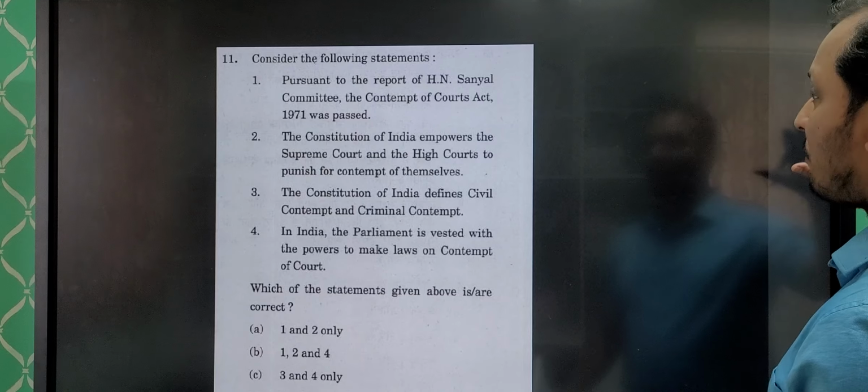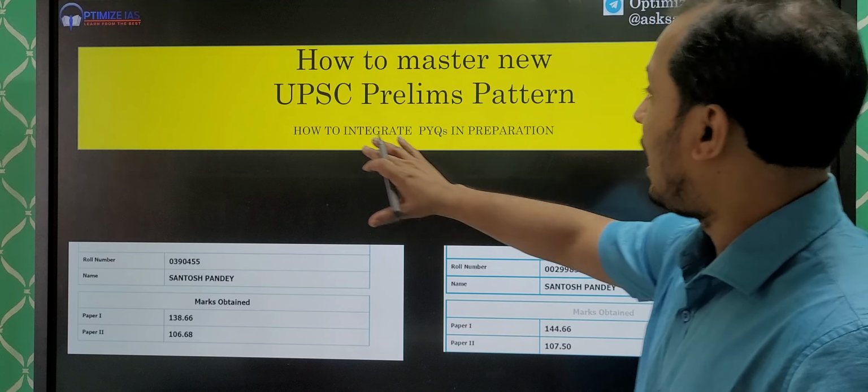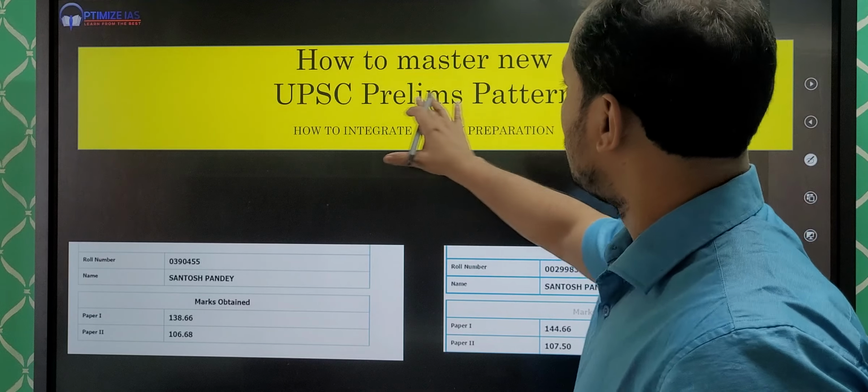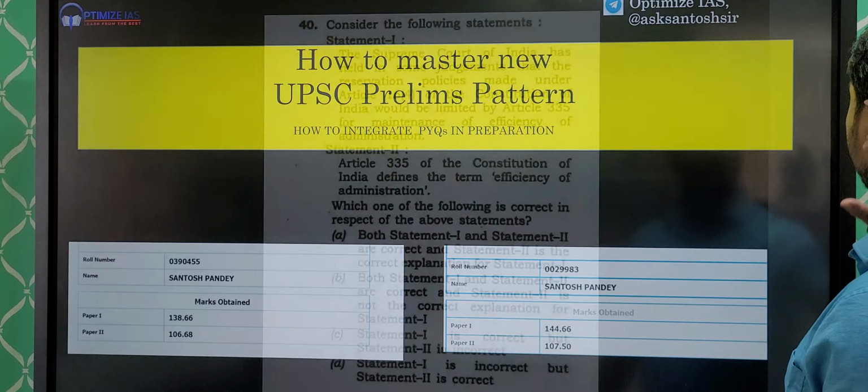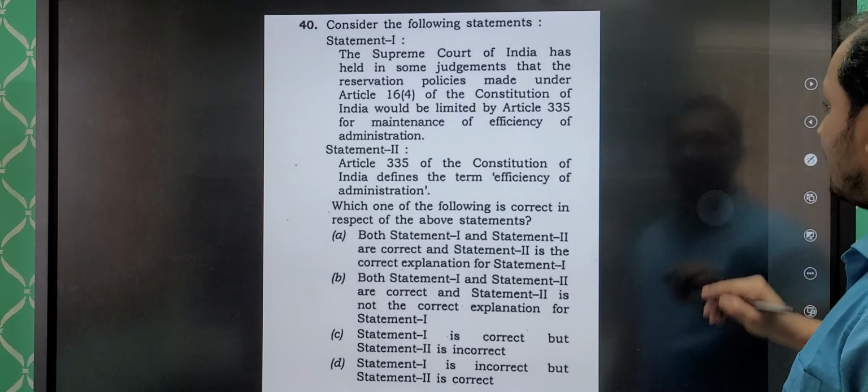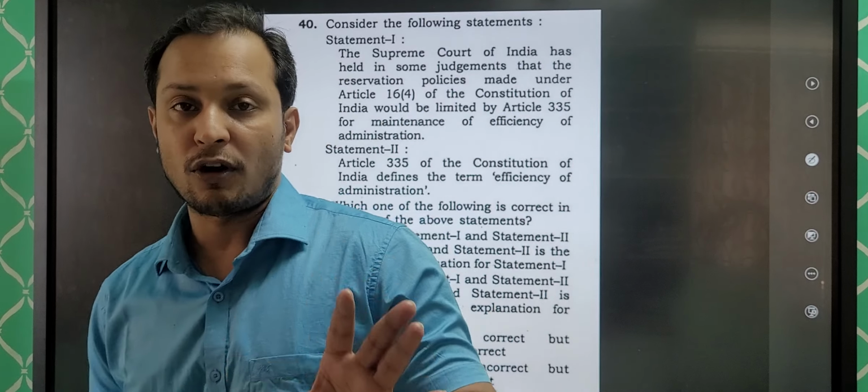So the topic of discussion is how to master the new UPSC pattern. The pattern today which we are going to discuss is from the Indian polity.